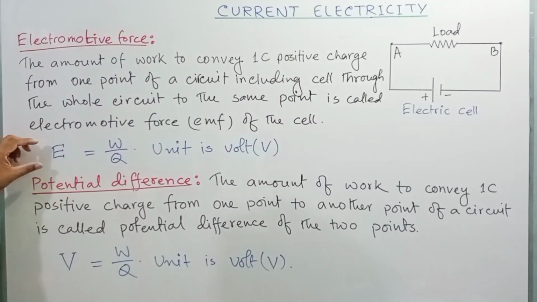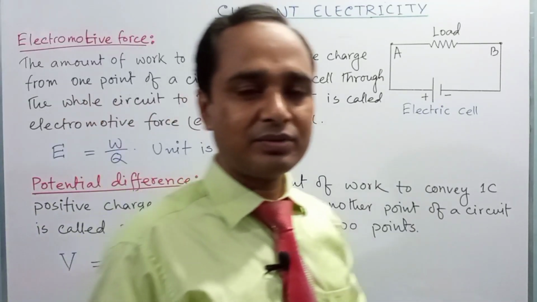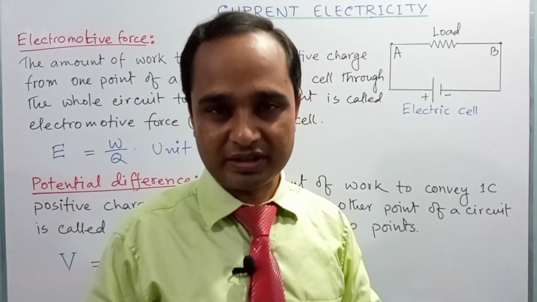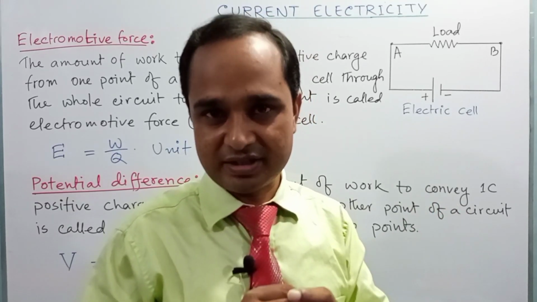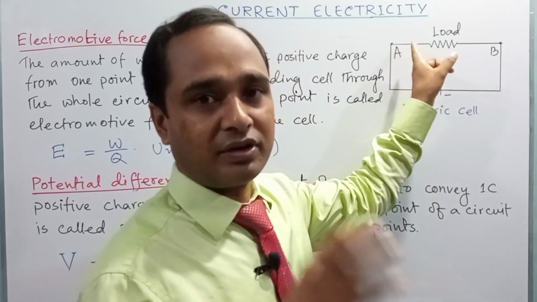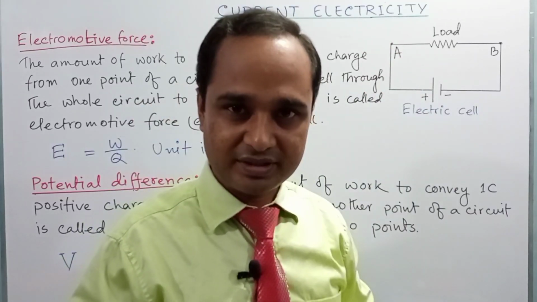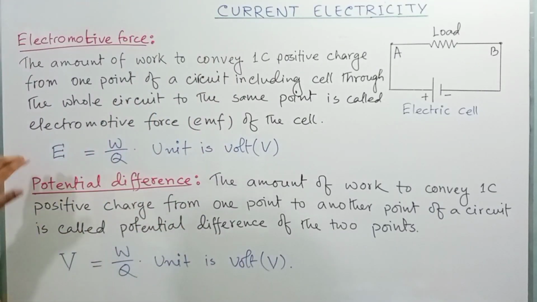So the mathematical expression of electromotive force is E is equal to W divided by Q. That is, if W amount of work is done to convey Q amount of charge from any point of a circuit through the whole circuit to the same point, then electromotive force is E is equal to W divided by Q, right?